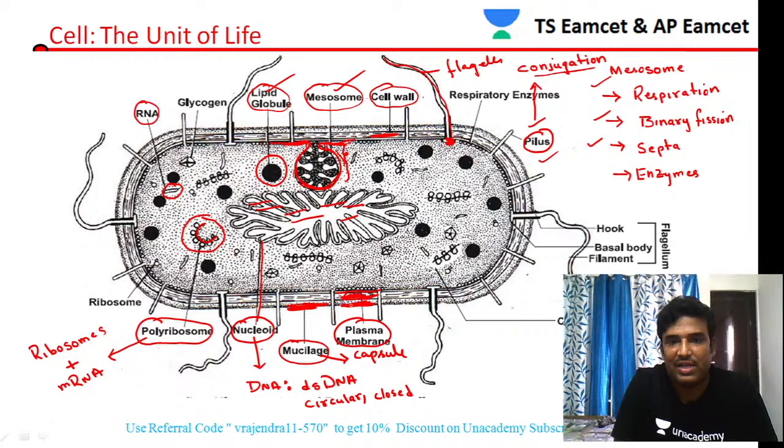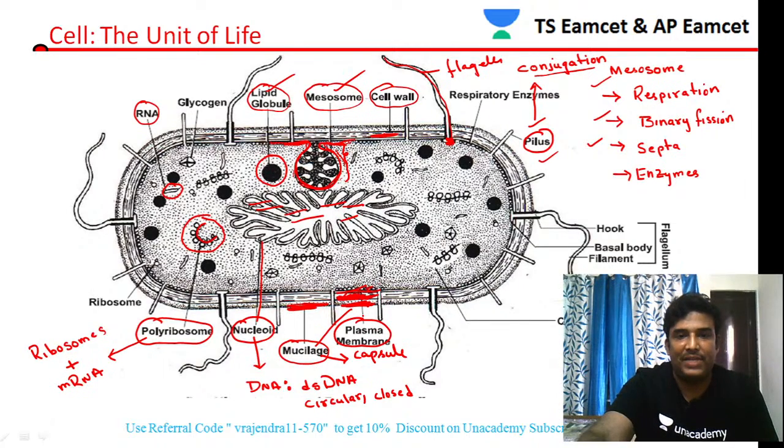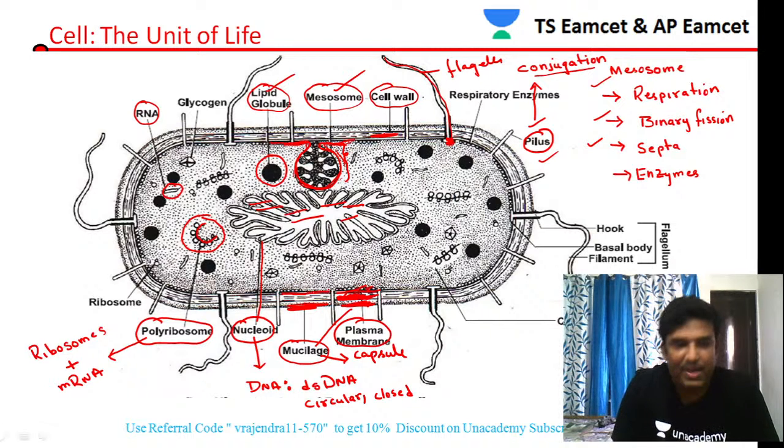So there are three layers: the mucilage slime layer or capsule, the central cell wall, and at the last the plasma membrane.